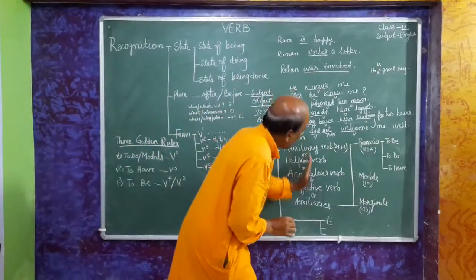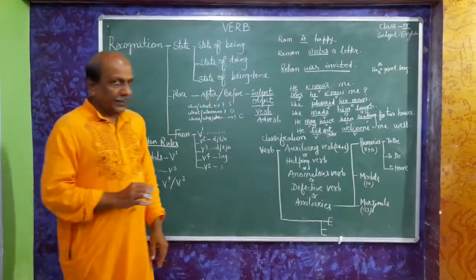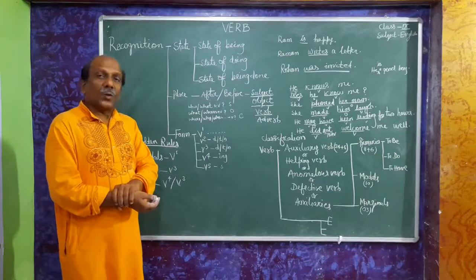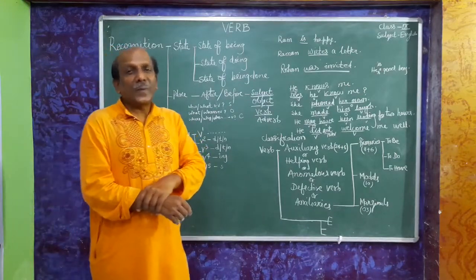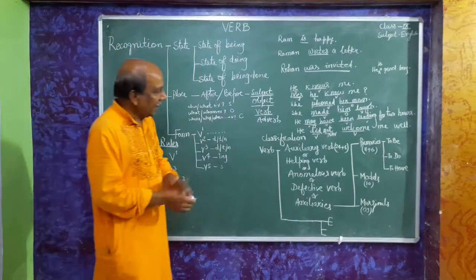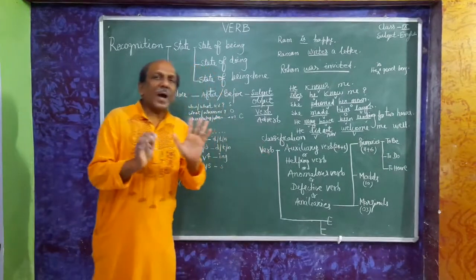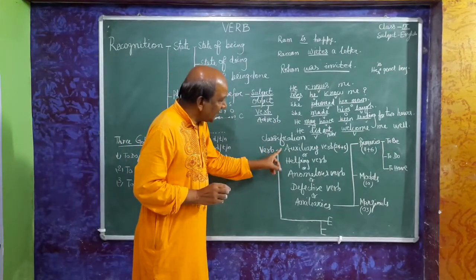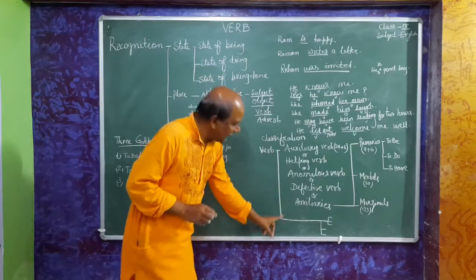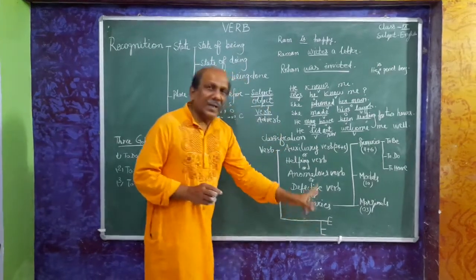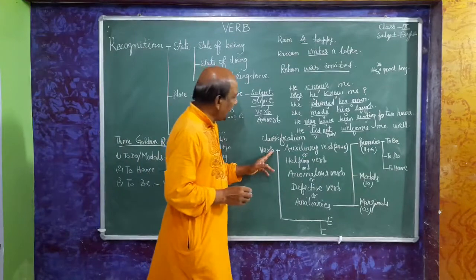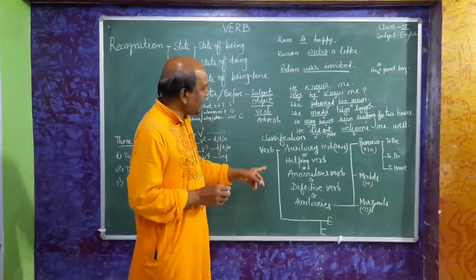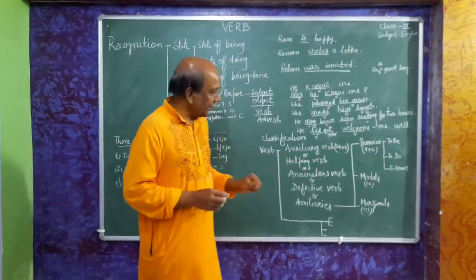Now come to the classification. When we know verbs, then we must know their classification, their kinds. Generally a verb is divided into two parts. I have decided to tell you about the first part; the second part we will discuss later on. The first kind is the auxiliary verb.